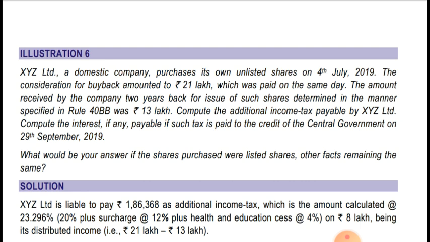Now we have to compute the additional income tax payable by XYZ Limited. What is the additional income tax payable by XYZ Limited? And we have to compute the interest, if any, payable if such tax is paid to the credit of the central government on 29 September 2019. So we have to compute both the additional income tax payable as well as the amount of interest payable. What would be your answer if the shares purchased were listed, other facts remaining the same? So let's see the solution.